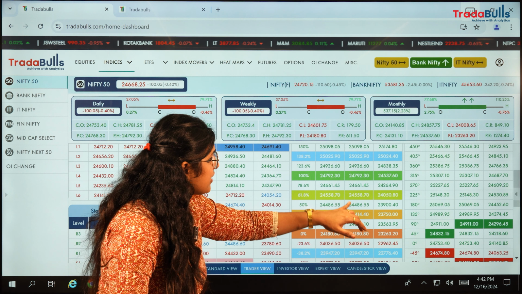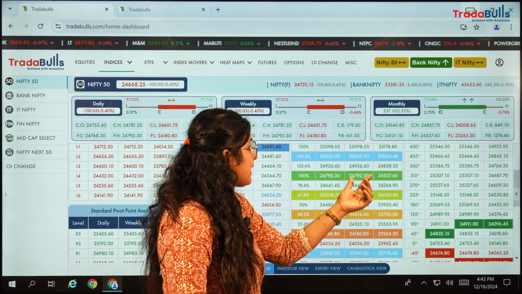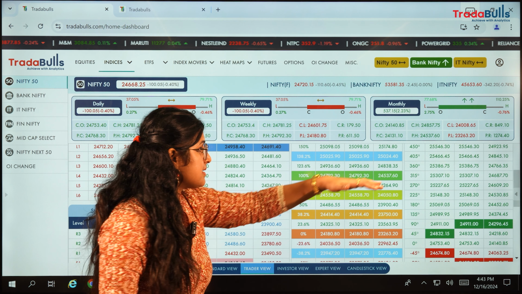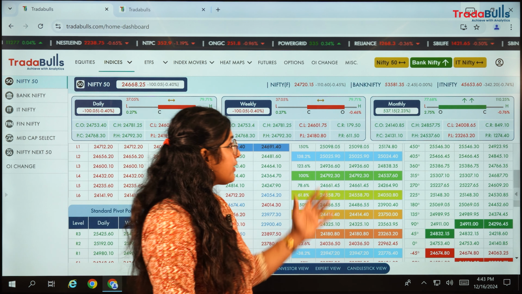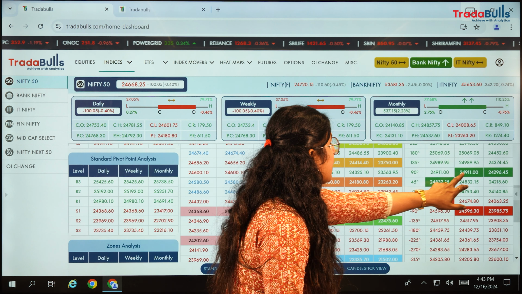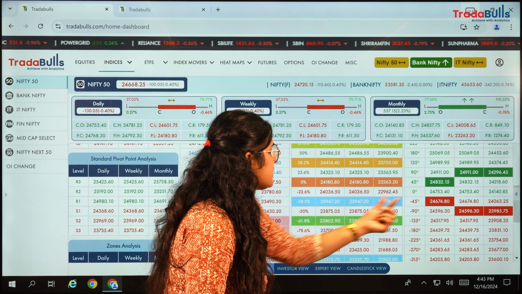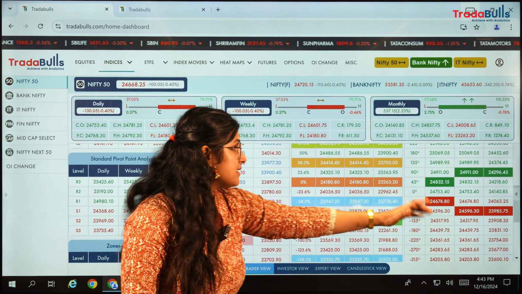In the same way, we have to understand what will be the immediate support for me. So 24,792 looks to be the resistance and 24,558 looks like my immediate support according to Fibonacci analysis. If we see from Gann analysis also, 24,900 is the resistance, although from 24,753 levels my resistance started.